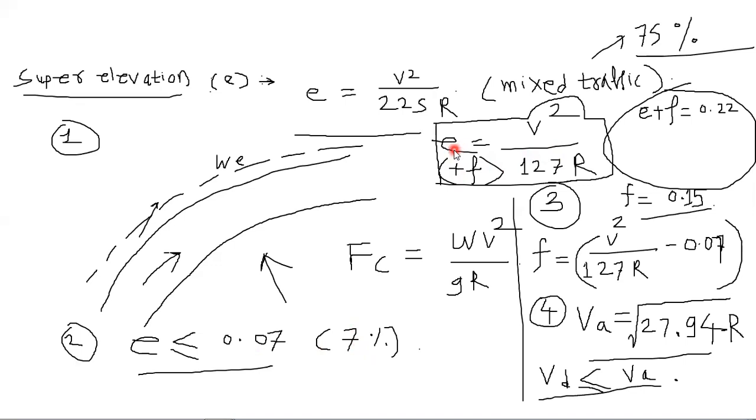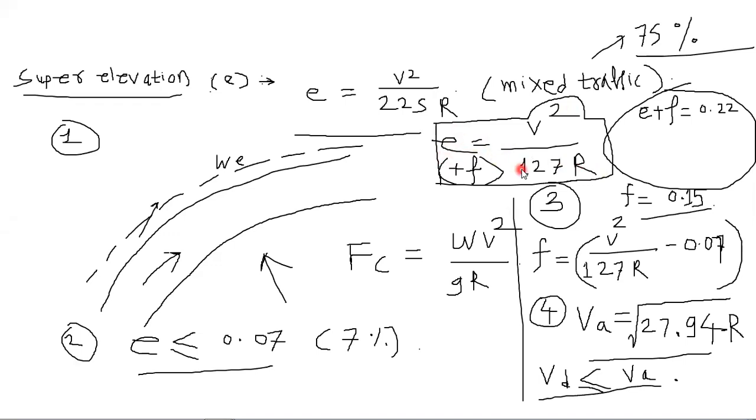Now if the numerical asks you to find the value of E, provided that F is given, then the values of V and R must be given. Ultimately these three are the variable factors. If you want to find any one value, then the other two values must be given in the numerical.